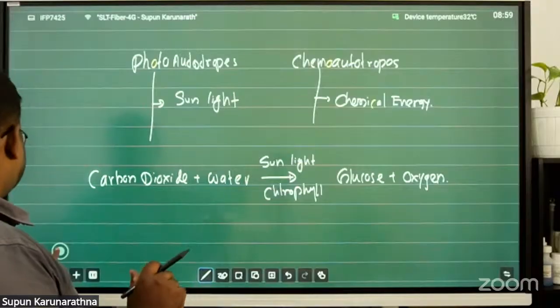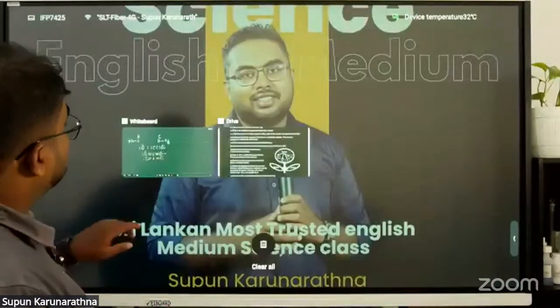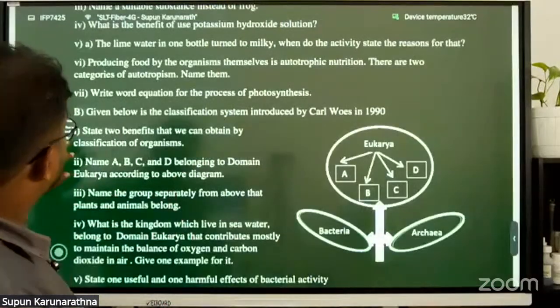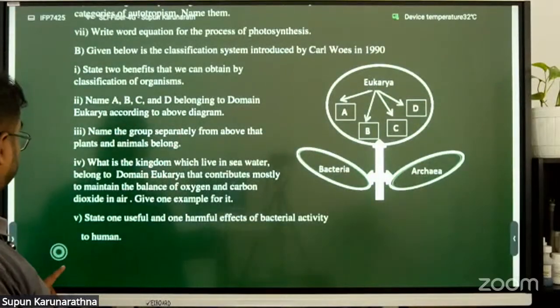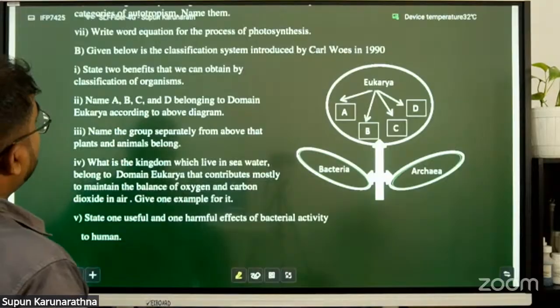Right. Here is the thing. Then we come to the question. Name A, B, C, D that belong to the domain Eukarya according to the diagram.